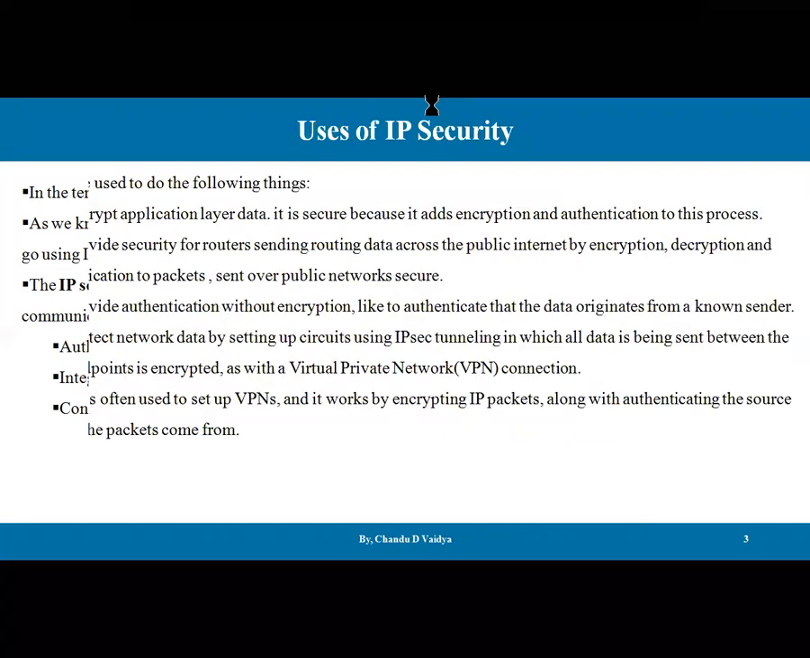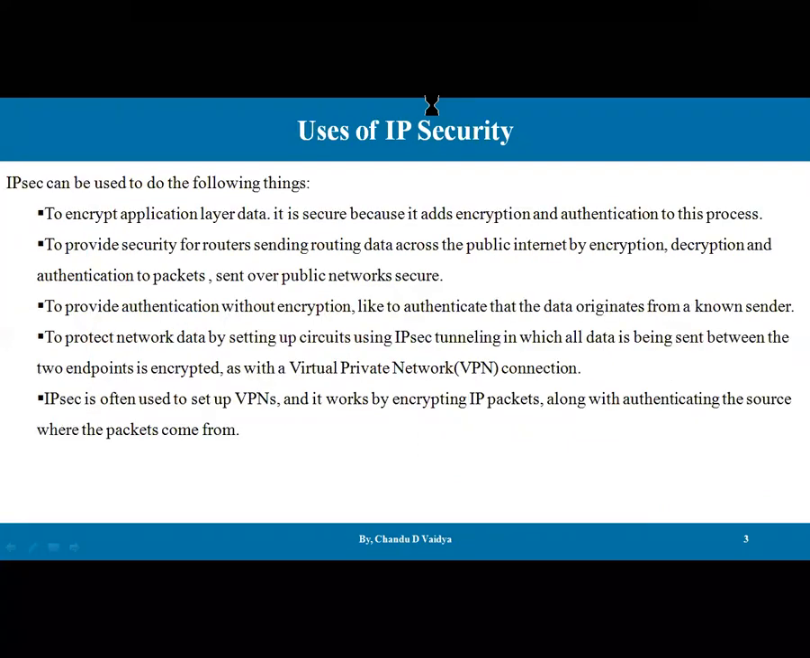Let's move further. What are the uses of IP security? These are some kinds of objectives. IP security can be used for the following things. Number one, to encrypt application layer data. It is secure because it adds encryption and authentication to this process. We have discussed authentication. Whatever application layer data is sent is going to be secure because IPsec provides encryption and authentication.